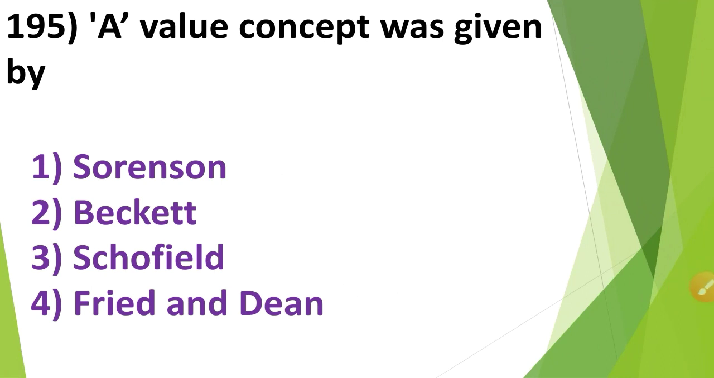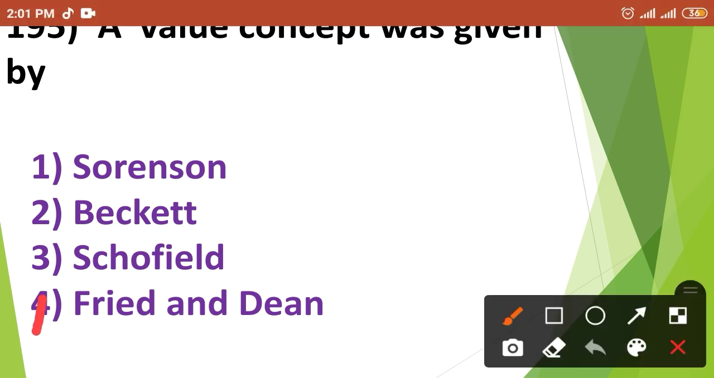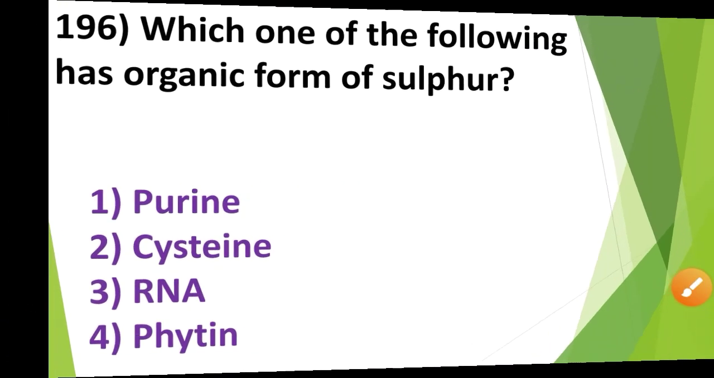Then next question. A value concept was given by: first option, Sorensen; second option, Beckett; third option, Schofield; fourth option, Fried and Dean. So A value concept was given by option number 4. That means Fried and Dean.